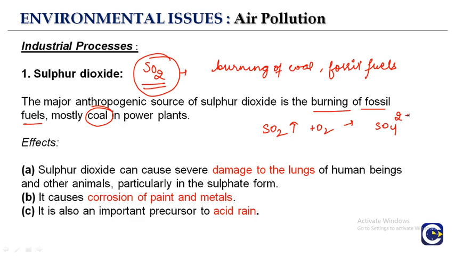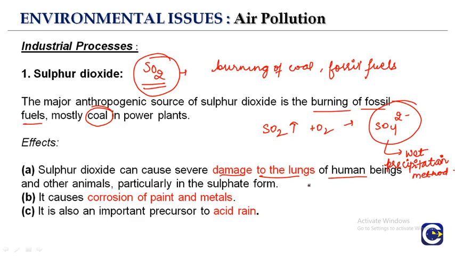These sulfates are removed from the atmosphere by the wet precipitation method only. We have talked about the different methods of removal. Sulfur dioxide can cause severe damage to the lungs of human beings and other animals, particularly in the sulfate form.